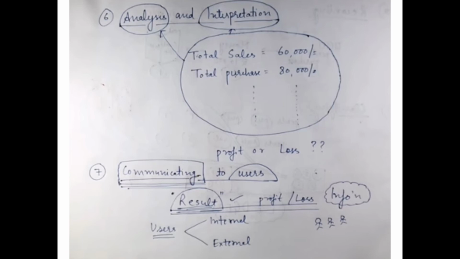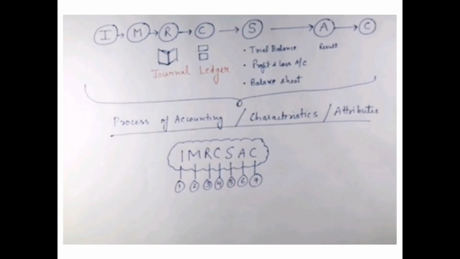Whatever result arises after analysis or interpretation, we have to tell all the things to our users. So to both internal and external users, we have to give the information regarding accounting. Okay, so this is the seventh point.